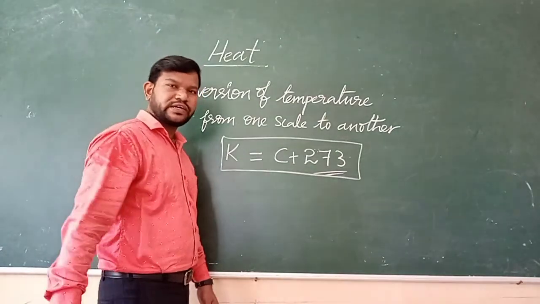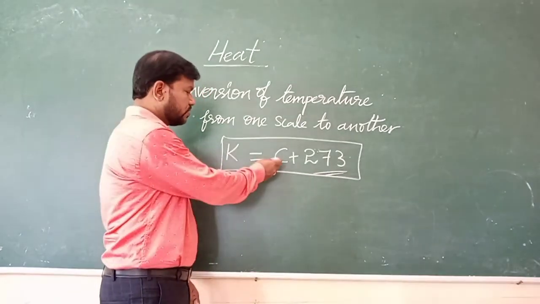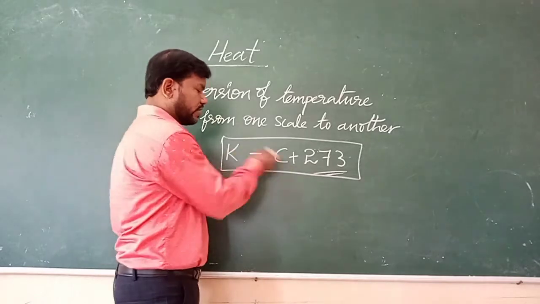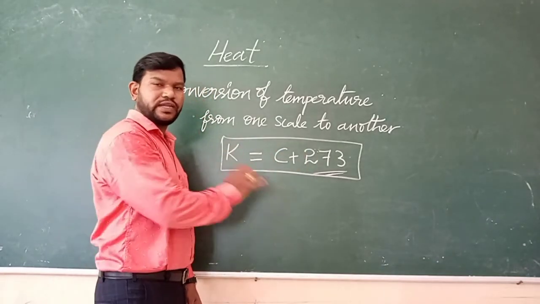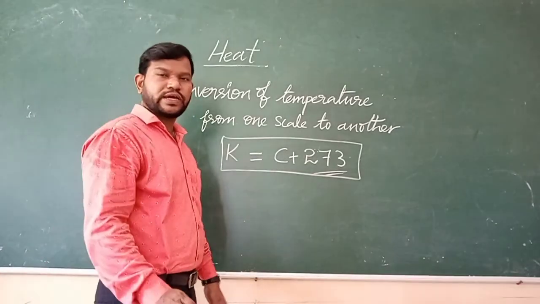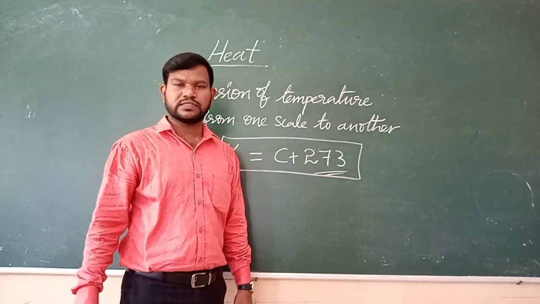If I ask you to convert 40 degrees centigrade into Kelvin scale, you have to substitute K is equal to 40 plus 273. You will get the Kelvin scale. It is very easy. If you remember the formula, you can easily convert from one scale to another scale. Is it clear, students?